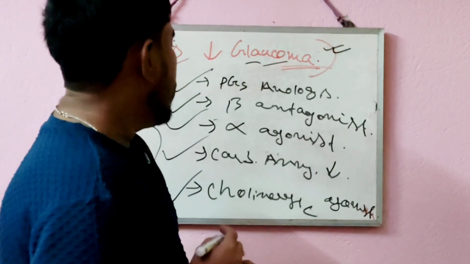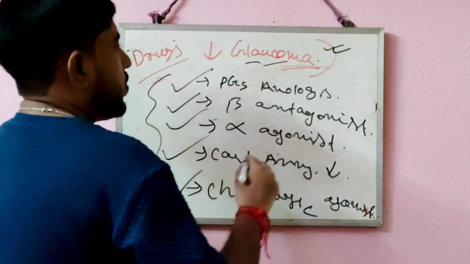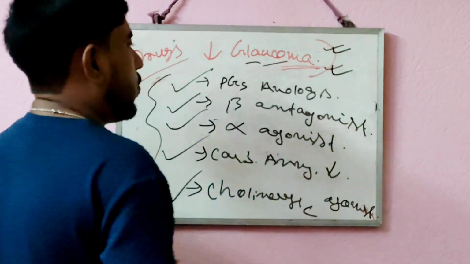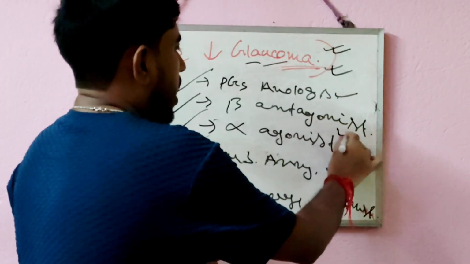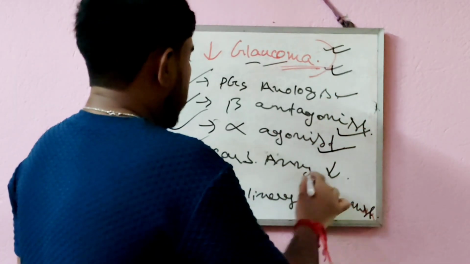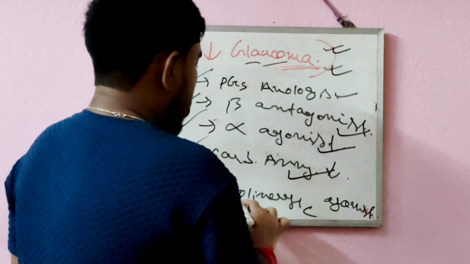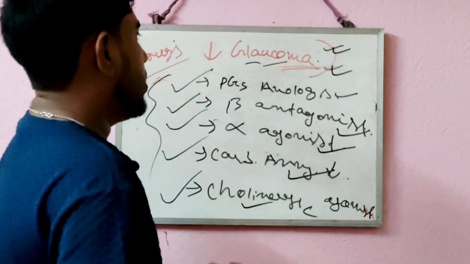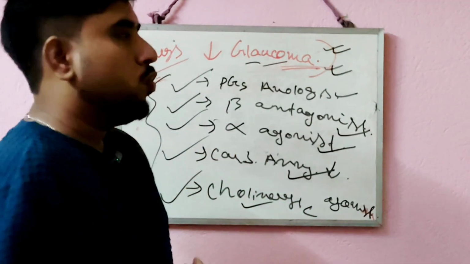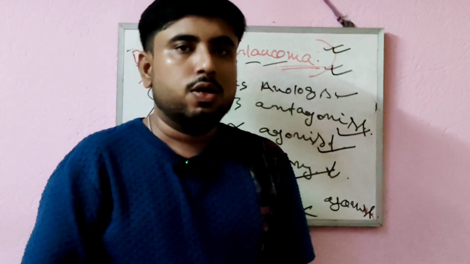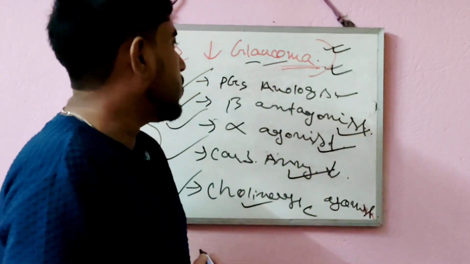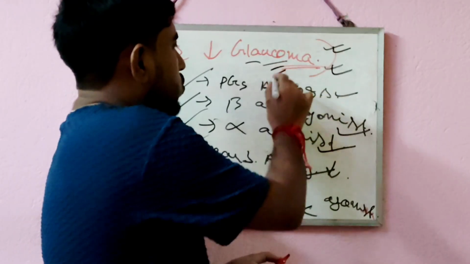After that classification we studied different types of drugs that can be used to treat glaucoma. The famous drugs are prostaglandin analogs, beta antagonists, alpha agonists, carbonic anhydrase blockers, cholinergic agonists, etc. These are the drugs which are generally used to treat glaucoma. So with that I have finished the topic of glaucoma in today's class.